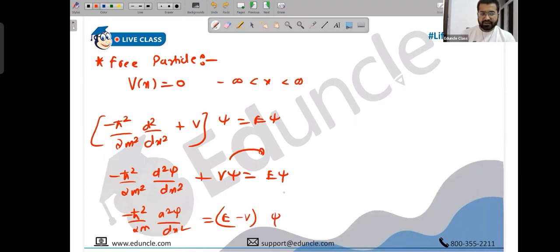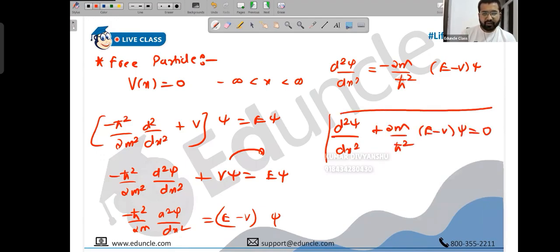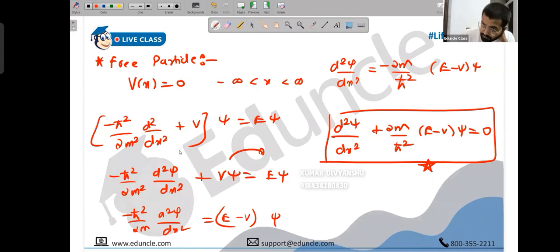So that's E minus V into psi. Throw this constant on that side. So we have got d square psi upon dx square equal to, now minus ħ square upon 2m goes on that side, that's minus 2m upon ħ square, into E minus V psi. We end up getting d square psi upon dx square plus 2m upon ħ square into E minus V psi, this is 0. Every time you have to do the simplification, so why not learn this directly by heart? Henceforth, I'll be using this directly. This is our time independent Schrodinger equation.